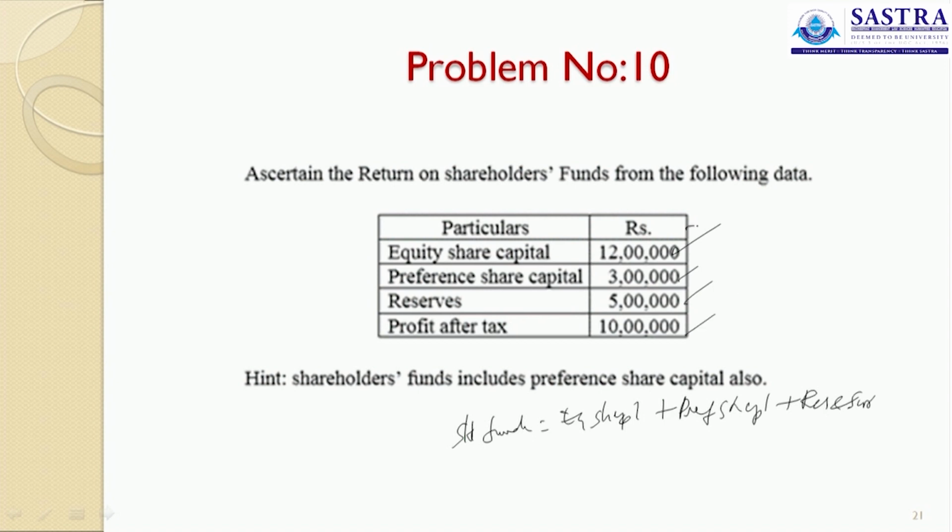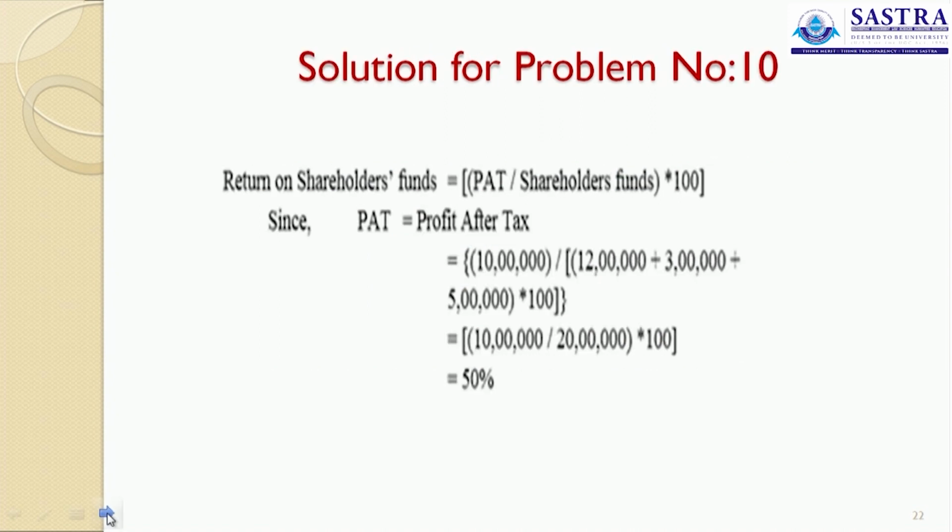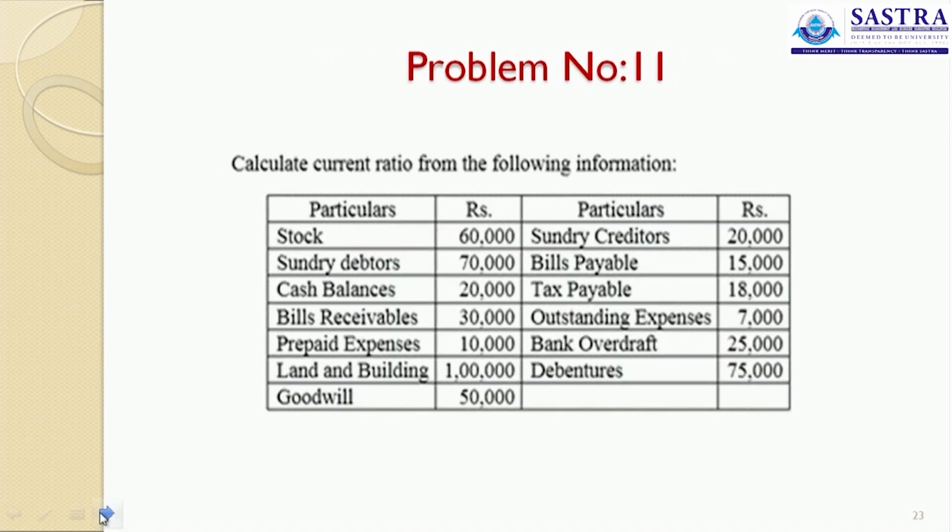So, when we say shareholders funds, we take into account equity share capital, preference share capital and your reserves. It is PAT divided by your shareholders funds into 100. So, profit after tax divided by your preference share capital, equity share capital and reserves. So, it is 50%, that is the total profit you are going to earn on your total capital employed.